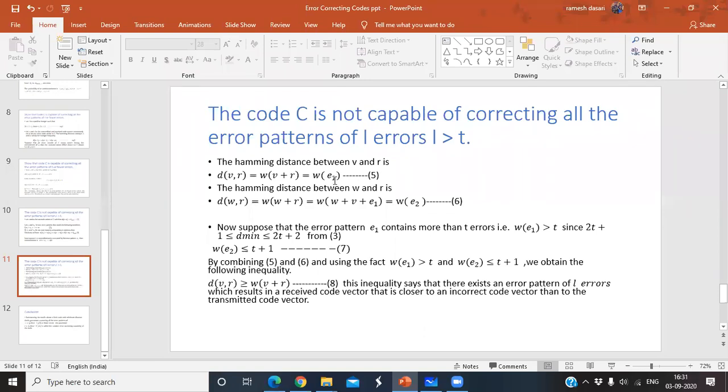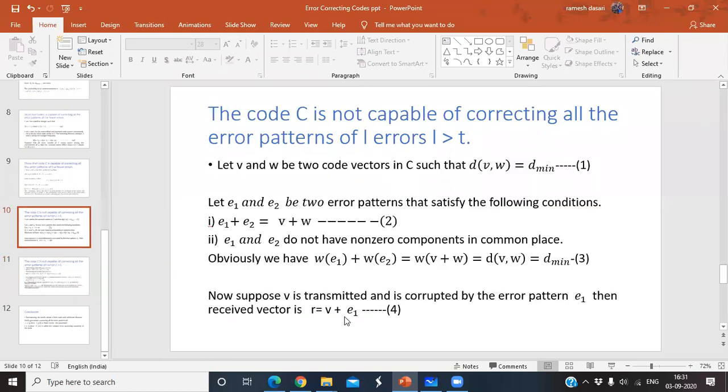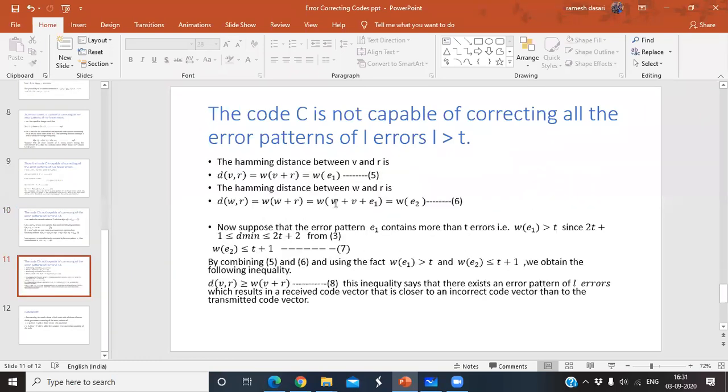And similarly the Hamming distance between W and R: the distance between the received code vector and any other code vector in code C, d of W comma R, weight of W plus R. R is nothing but V plus E1. Now substitute that, R equal to V plus E1. So W plus V plus E1 equal to w of E2.